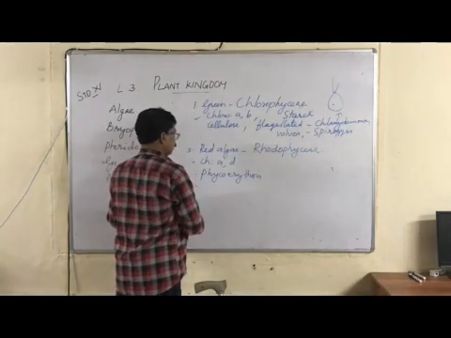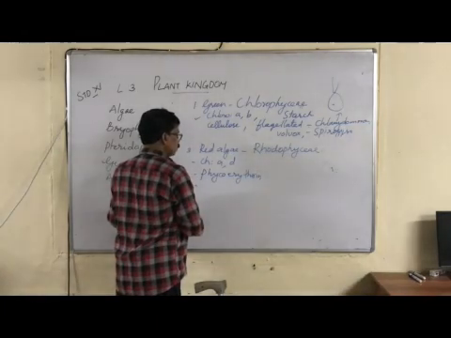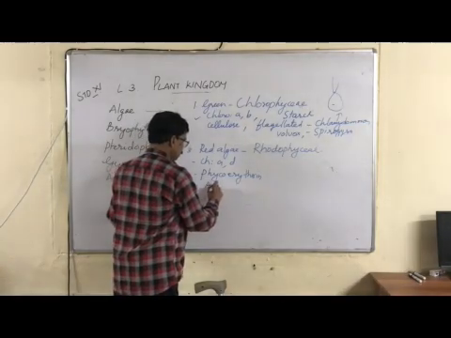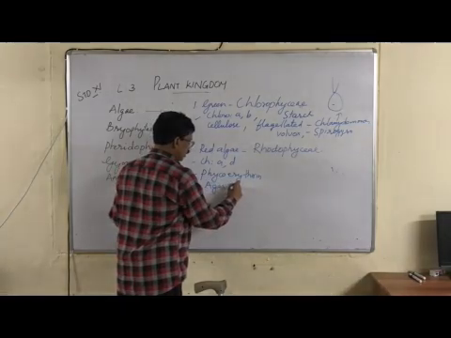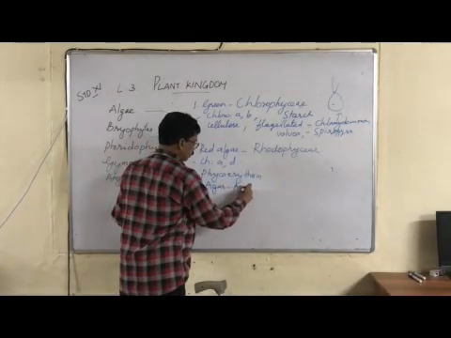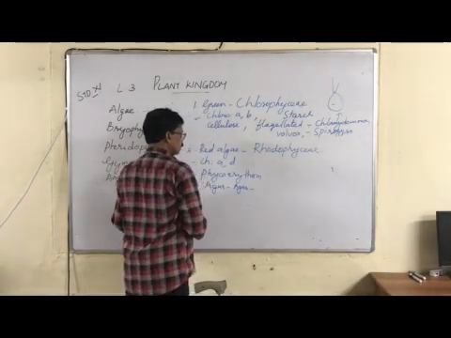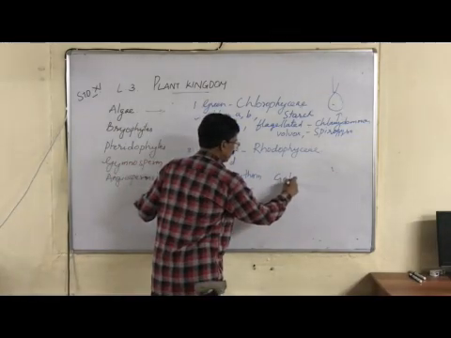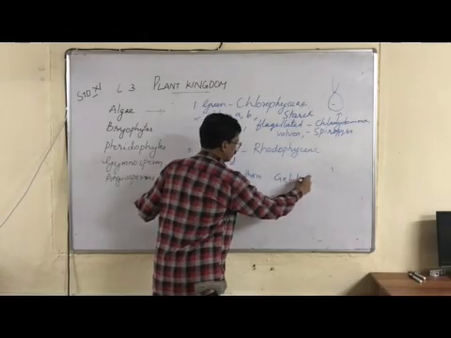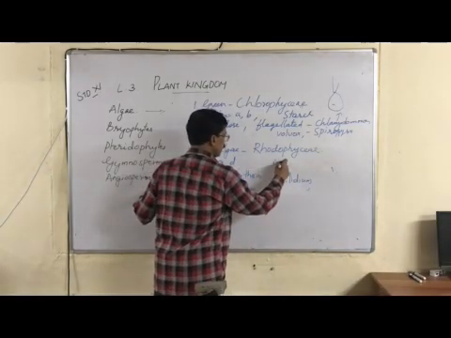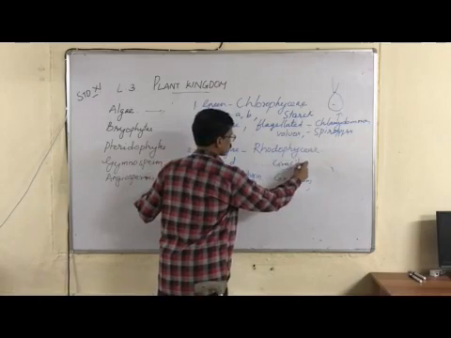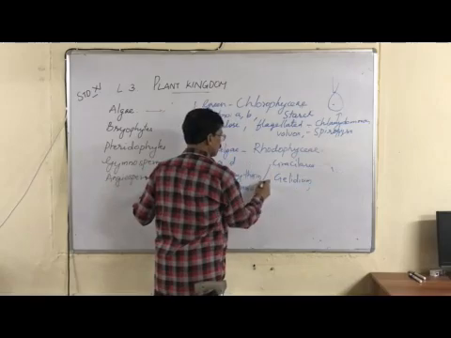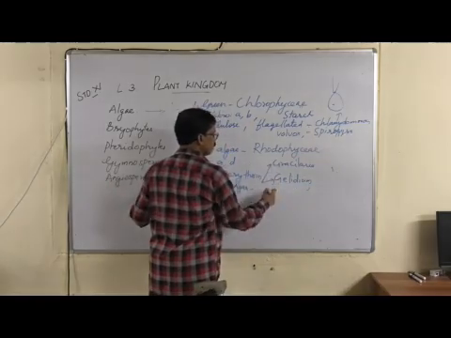Then this algae, the most important biological product they produce is agar. Complex carbohydrate agar is extracted from some red algae such as Gelidium, then Gracilaria, etc. So agar is extracted from the red algae Gelidium and Gracilaria.